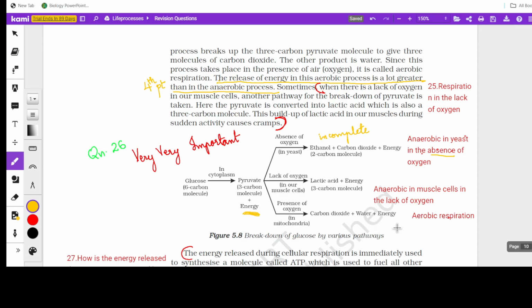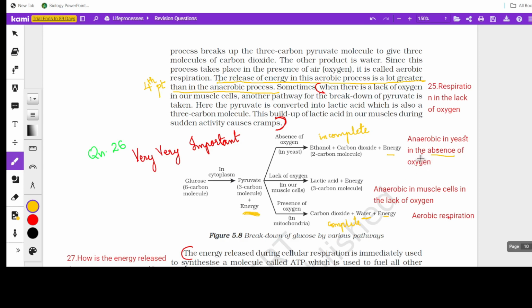And this one is the aerobic process, that is in the presence of oxygen. It occurs in mitochondria. Here it is completely oxidised, so complete oxidation. So there is only the release of water and energy here. Now, in the lack of oxygen, okay, there is always a confusion for the students: what's the difference between anaerobic respiration in yeast and in muscle cells?